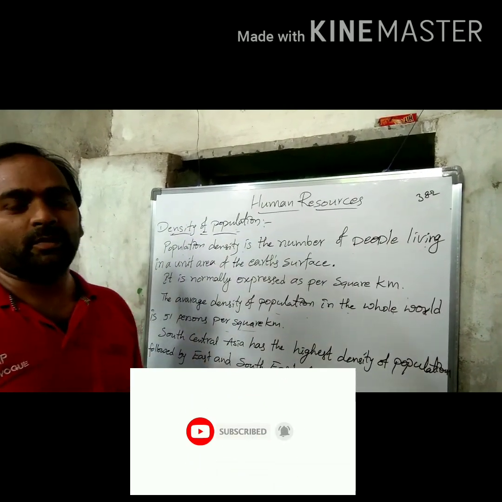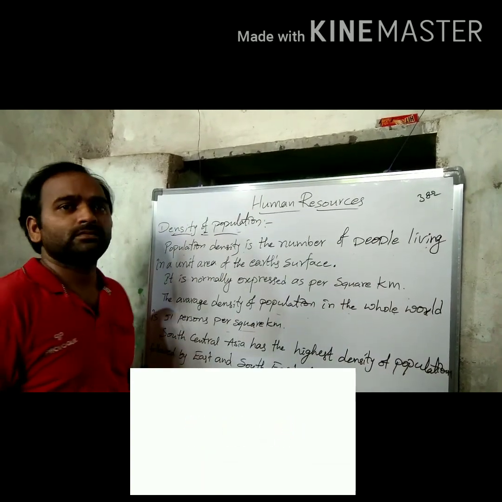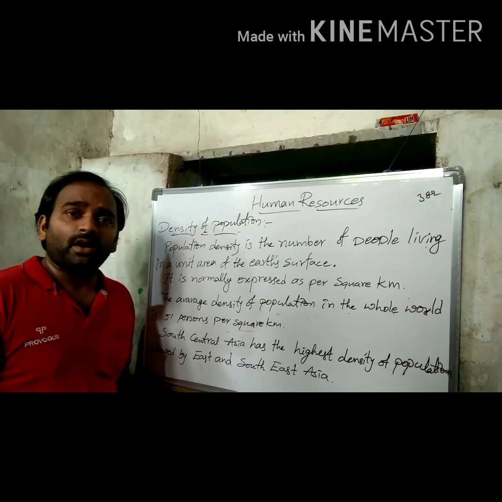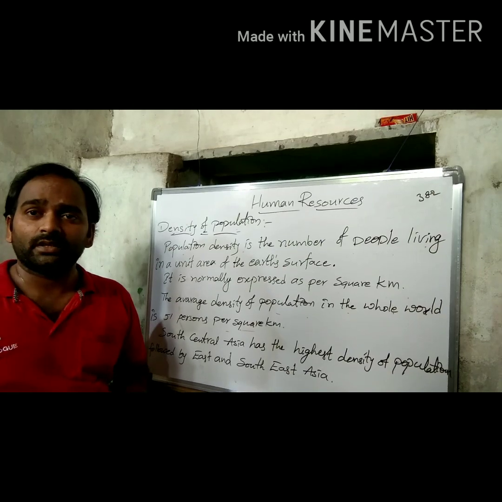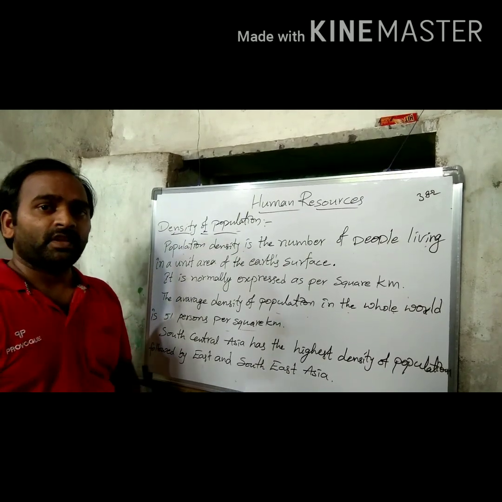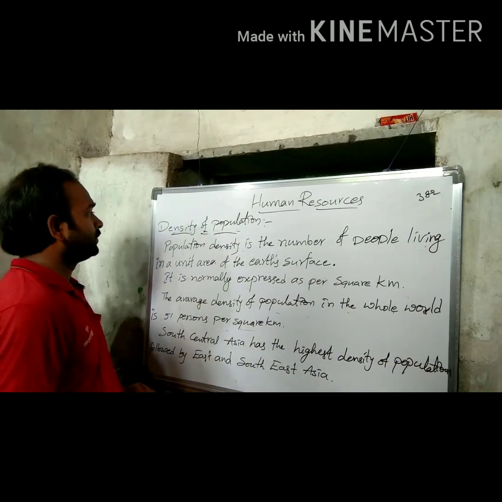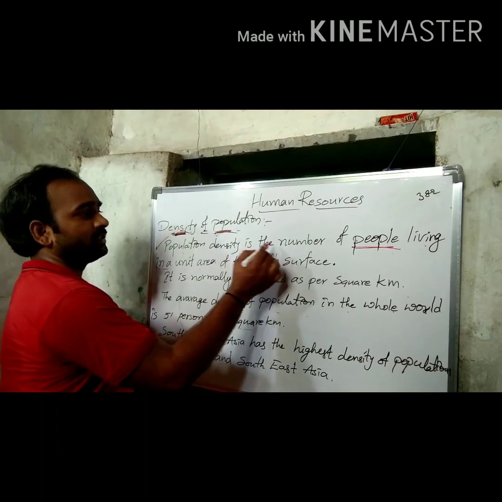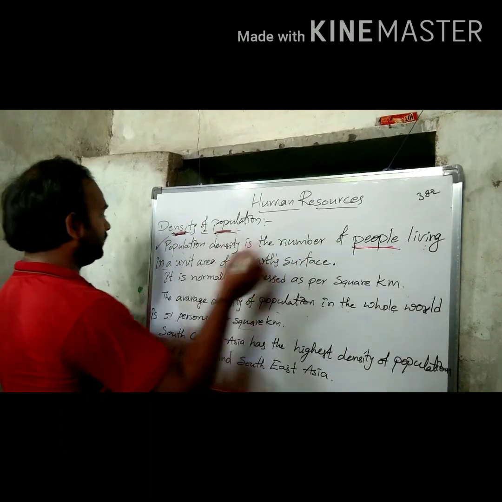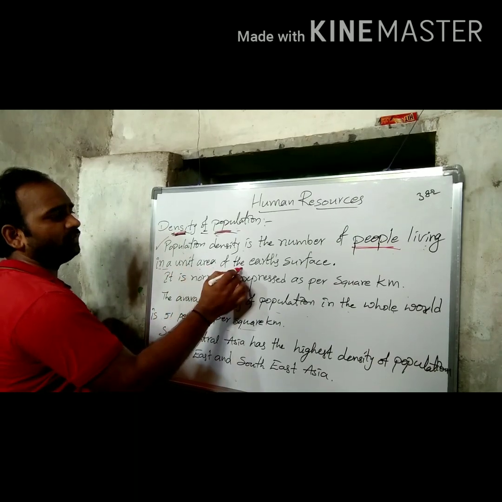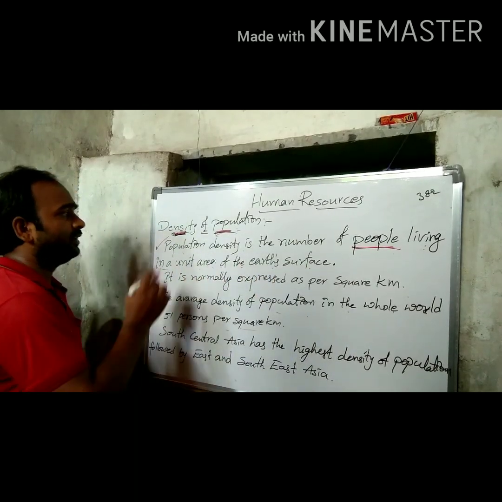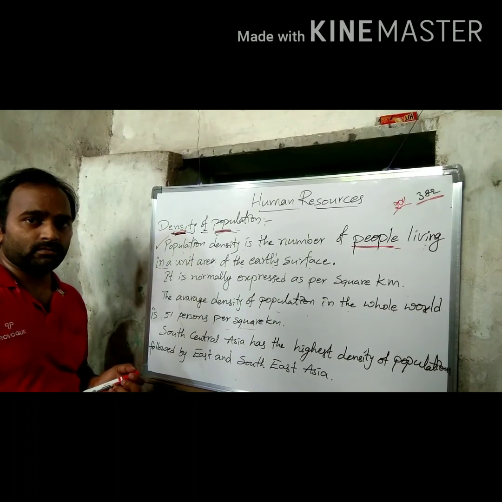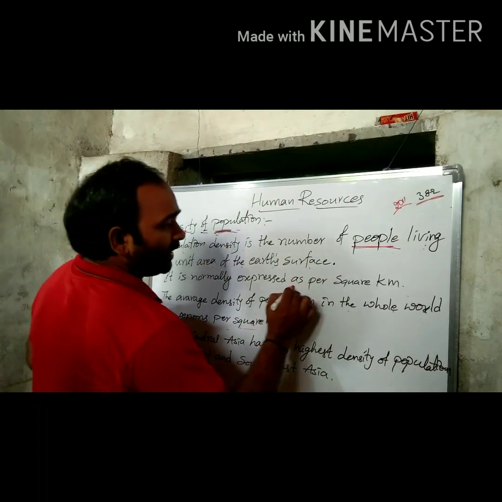In the previous class we discussed the meaning of human resources, population distribution, and which countries are the most populated. Today we are going to discuss the density of population. Population density is the number of people living in a unit area of the earth's surface. How is population density expressed? It is expressed per square kilometer.